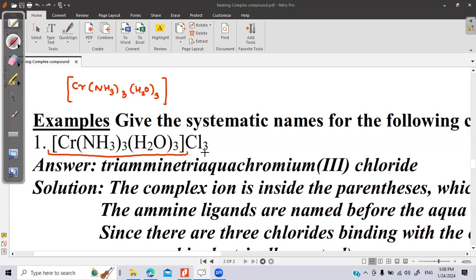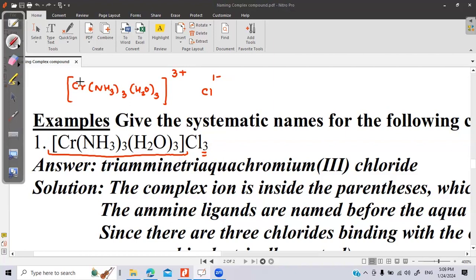Since the combining capacity of chloride here is 3, the complex will go with 3 plus and Cl 1 minus. This is how the crisscross method, studied in grade 9, works. You remember?